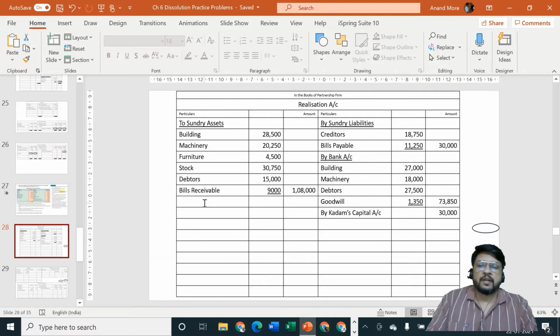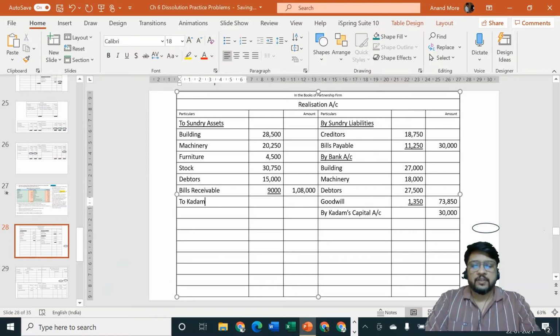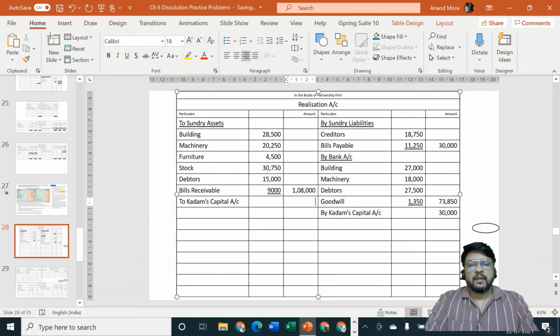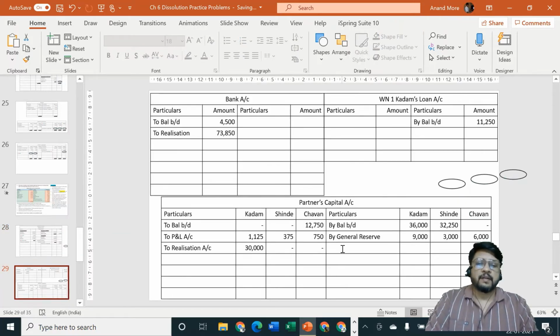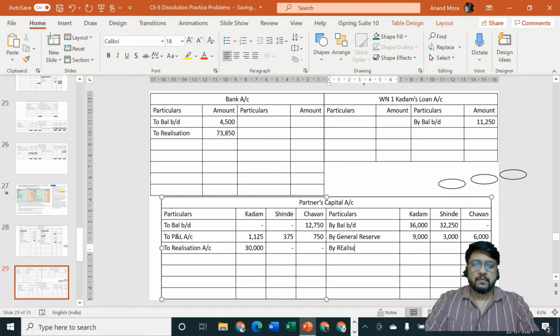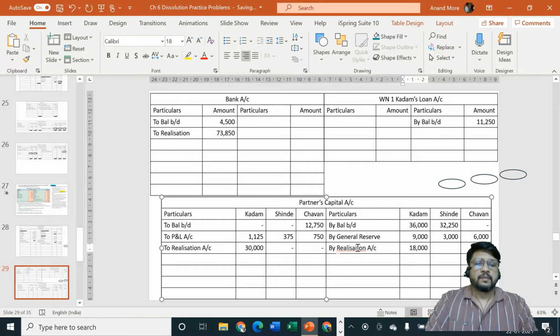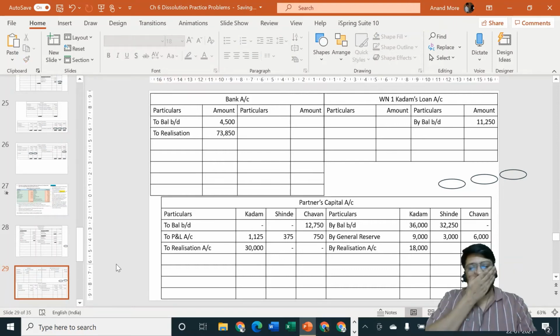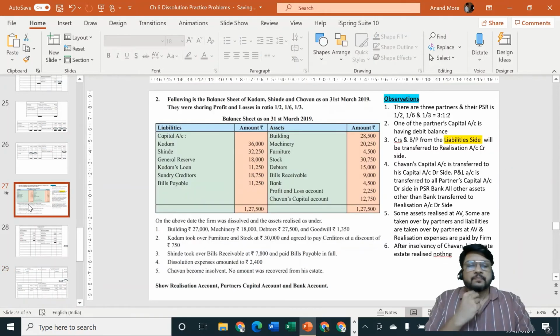Entry will be realization account debit. But cash is not going out. Kadam is the giver. So we will consider Kadam's capital account. Amount is 18,000. Second effect will be partner's capital account credit side by realization, and we'll consider in Kadam's column 18,000. Okay. Next point. So adjustment number 2 is over.